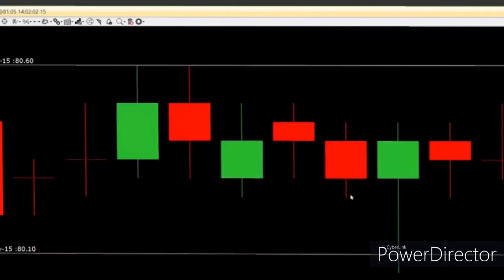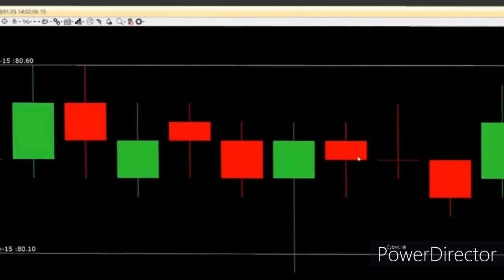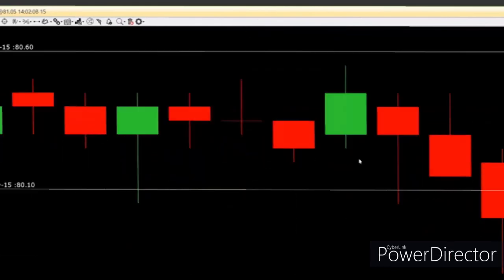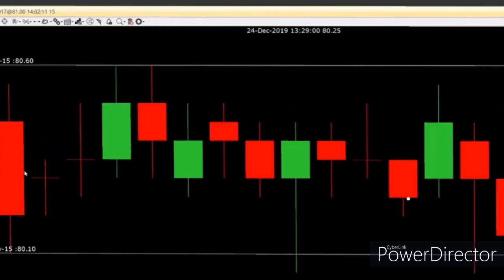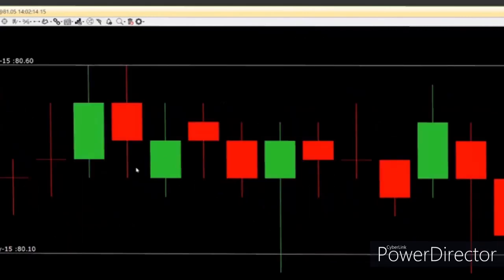And when I see prices tried to break the support, they couldn't, they closed within it. Again, try to break the support, they couldn't. Prices are just moving in this particular range for quite some period of time. Almost an entire day, almost a couple of hours, prices were moving in this range bound movement. That is known as an area of basing.